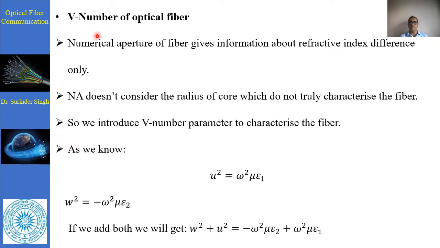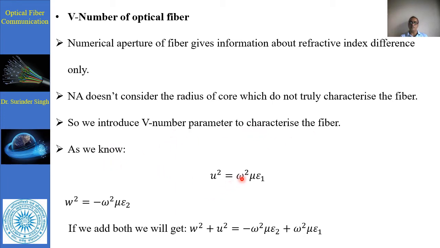Now this is all about the mode representation. Next, the V number of the optical fiber. The numerical aperture of the fiber gives information about the refractive index difference only. Numerical aperture does not consider the radius of the core, so it does not truly characterize the fiber. So we introduce the V number parameter to characterize the fiber.